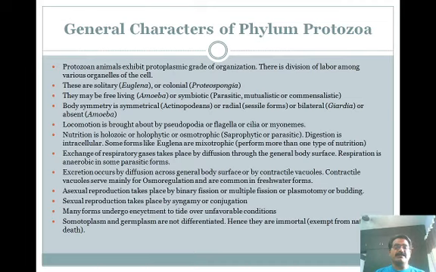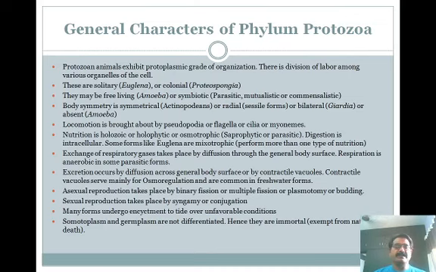Now respiration in protozoa takes place with the help of the general body surface. Excretion also takes place by the general body surface. Reproduction in protozoa is of two types, asexual and sexual. Asexual reproduction takes place by binary fission, multiple fission, plasmotomy, or budding.